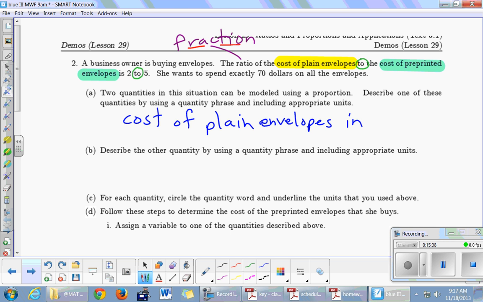And then we're asked to come up with a unit here. So what kinds of units make sense for cost of envelopes? Dollars. Any other units make sense? Cents would also be fine. Which one should we go with in this problem? Dollars, because we're trying to spend $70. So we might as well just use the unit that is given in the problem. So cost of plain envelopes in dollars. Caroline, part B.